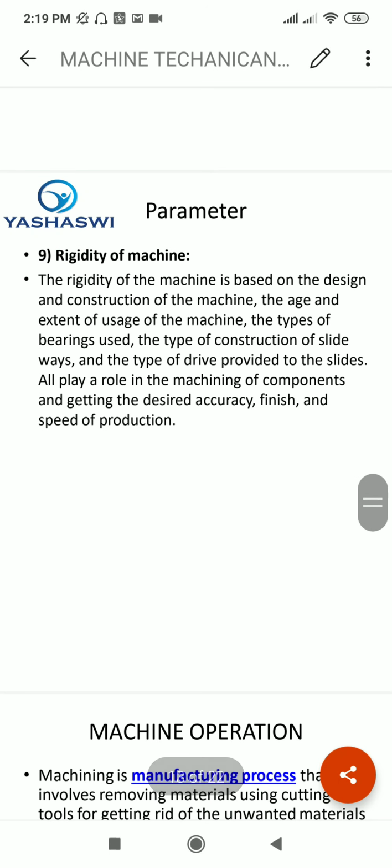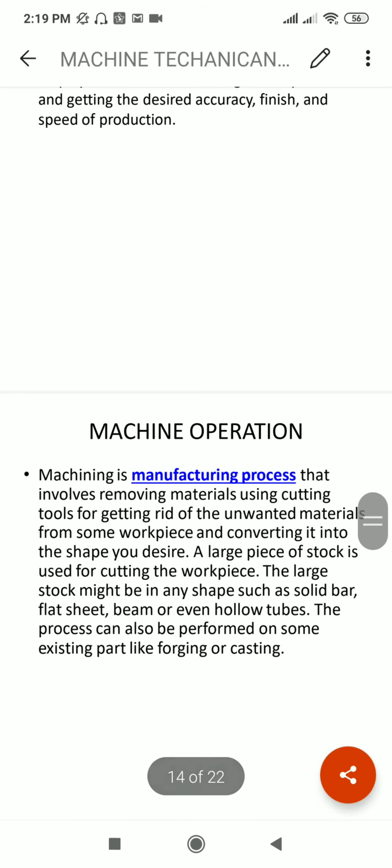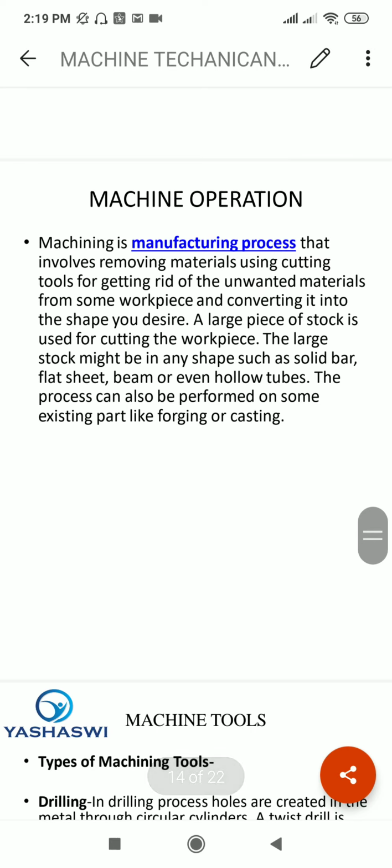Now the ninth parameter is the rigidity of the machine. The rigidity of the machine is based on the design and construction of the machine, the age and extent of use of the machine, the type of bearing used, the type of construction of slides, weights, and the type of drive provided to the slides. All play a role in the machining of a component and getting the desired accuracy, finish, and speed of production. Now the cutting parameter is over.